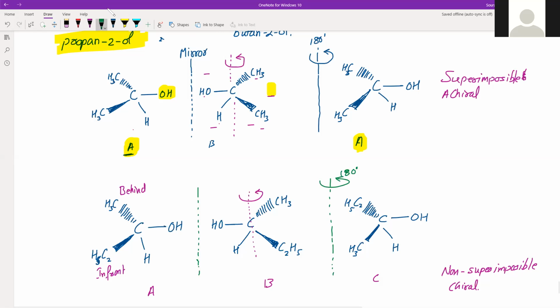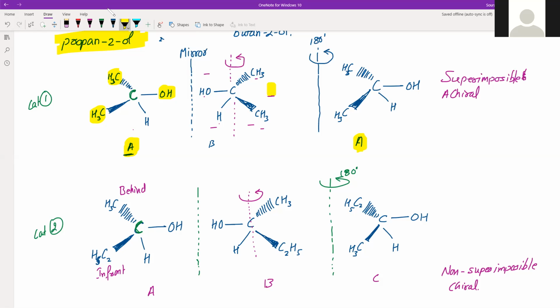Suppose this is category 1 and this is category 2, what is the difference between these two? It is the carbon, this particular carbon. If you see this central carbon, in category 1 the two different structures, these two are same, but in category 2 no two attachments to that central carbon are same.